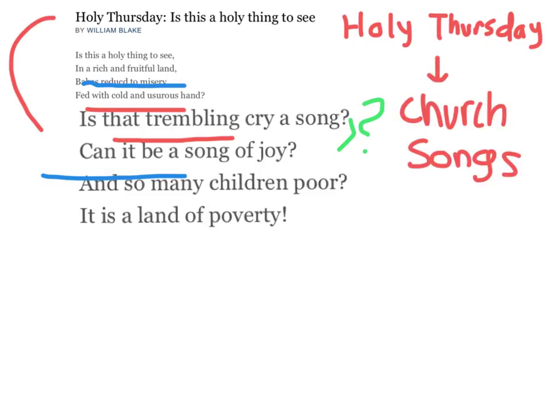Also, if you look in both stanzas, there's the use of the word land, which has significance. In the second stanza, it's referring back to this prosperous land, declaring that it is a land of poverty, due to the fact that there are these poor children trembling and crying with this questionable song, as they're being fed with cold and usurious hands.